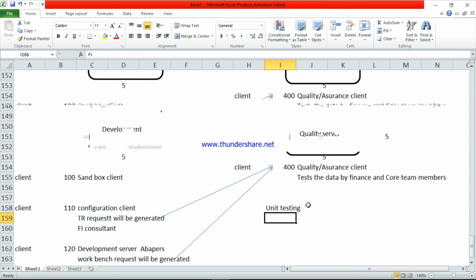Suppose we take client number 300. The first client is called the pre-production client. See here, the first one, client 300, is a pre-production client. Pre-production client means... before that I will give an example.